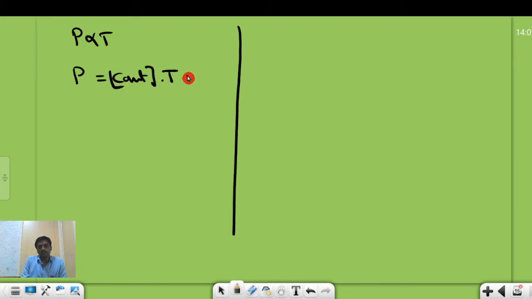P equals some constant into T, then P by T is equal to some constant.